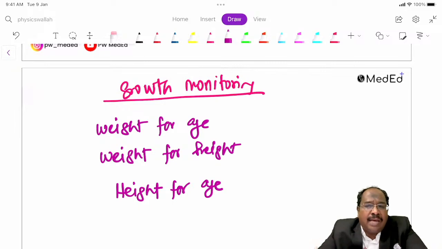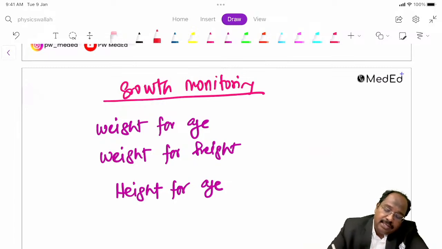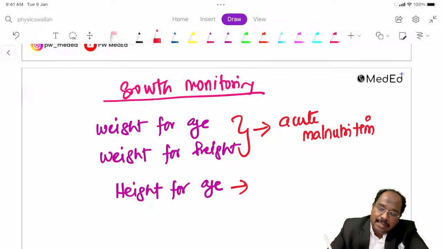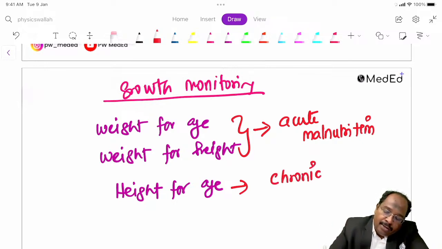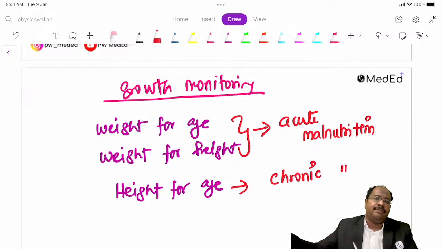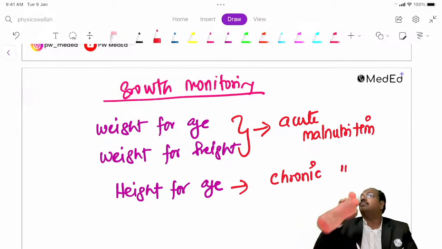Out of this, can you tell me which one indicates acute malnutrition and which one indicates chronic malnutrition? Weight for age, weight for height, and height for age. The first two indicate acute malnutrition. Height for age, stunting, indicates chronic malnutrition.